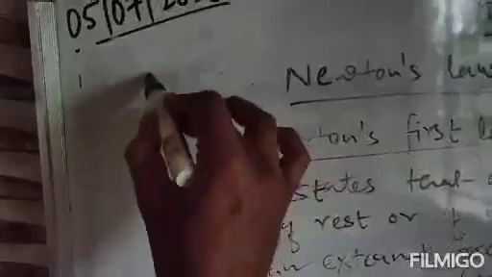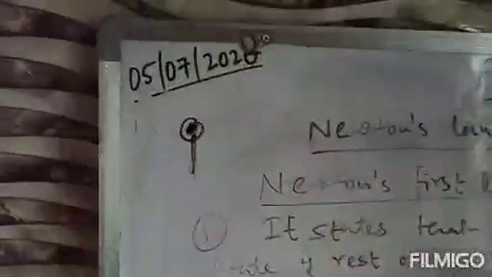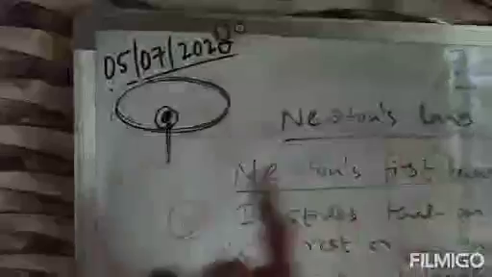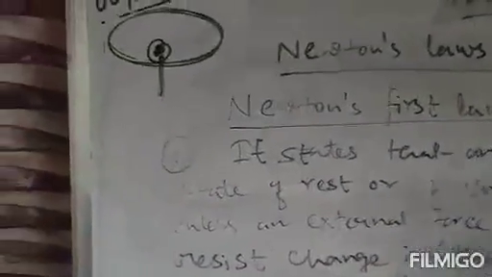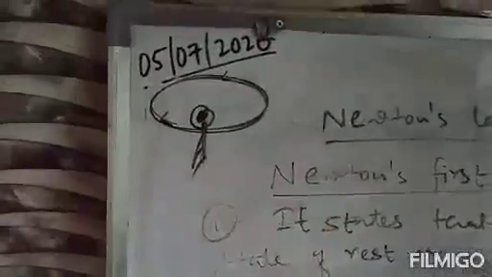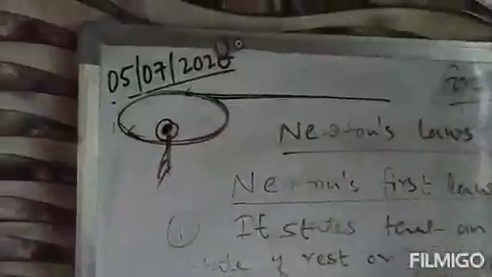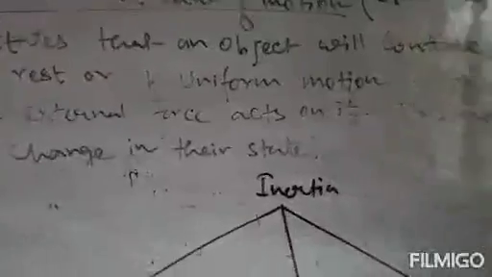So suppose there is a string or rope and there is a stone. You have tied the stone with a string and you are making a horizontal movement. Initially the movement of the stone will be like this. Now if the string breaks suddenly, the stone will move tangentially. That means the movement will be like this. So its movement will change. That is inertia of direction.